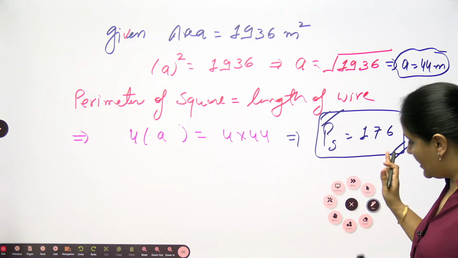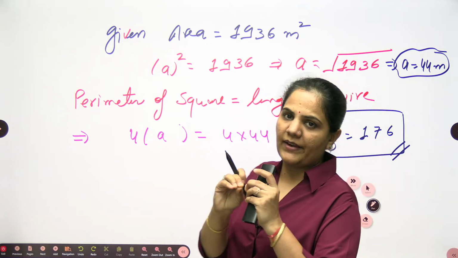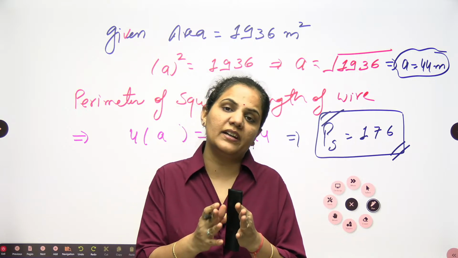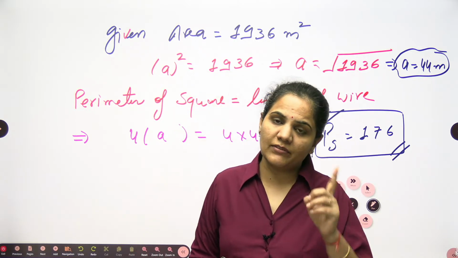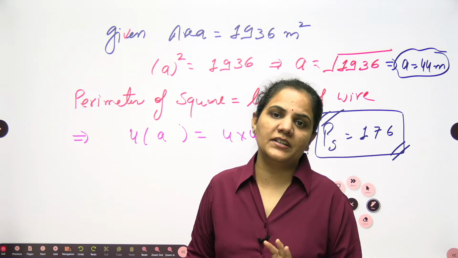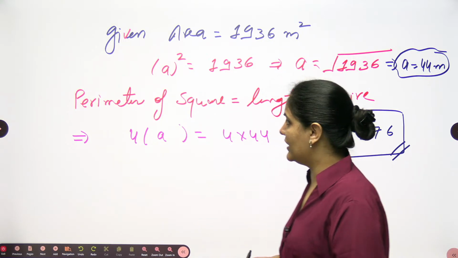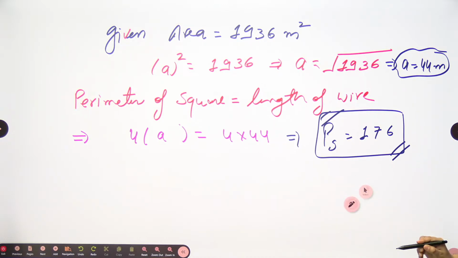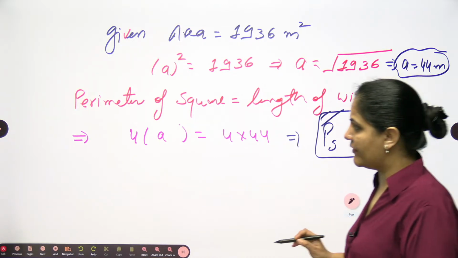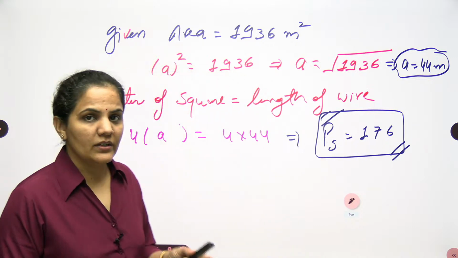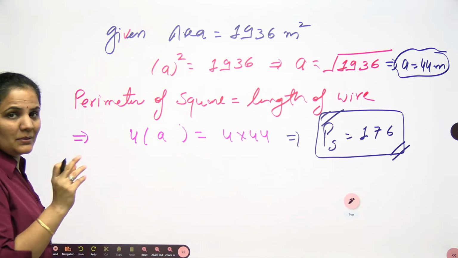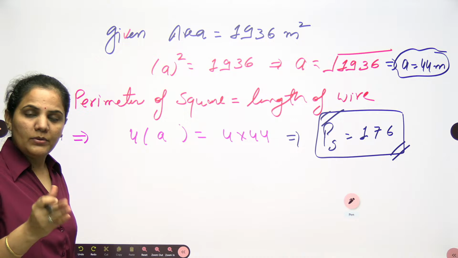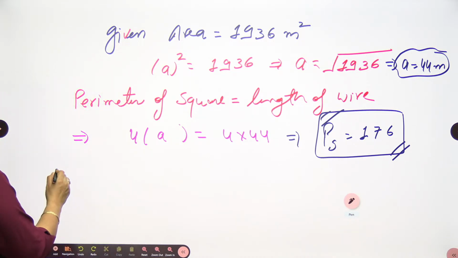Now, you have the wire of this length. Now you are breaking this wire into two pieces. One will convert into the square, another will convert into the circle. But you are not converting it into the same length. What is given to us is that the ratio between the longer and the shorter part is 3:1.